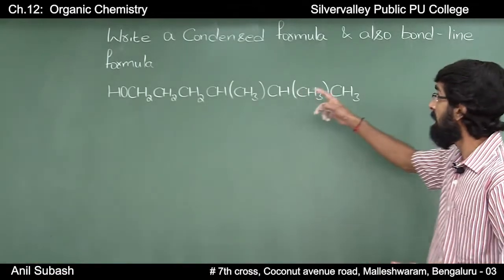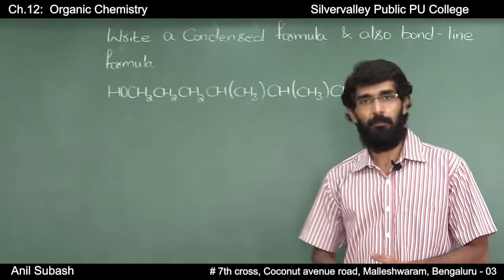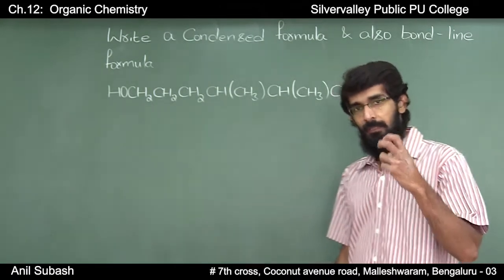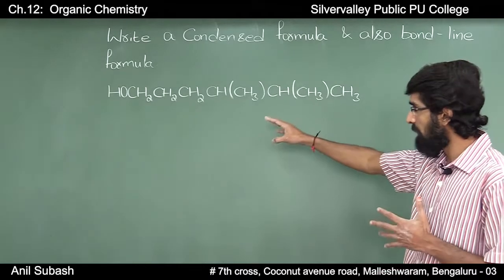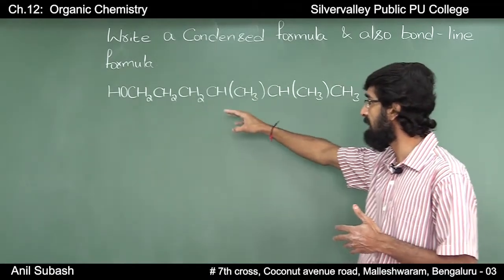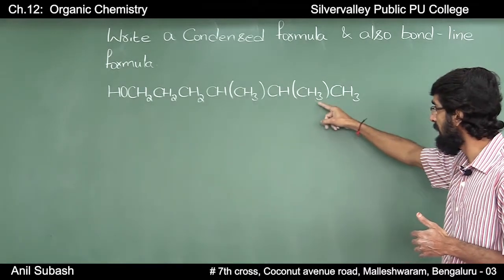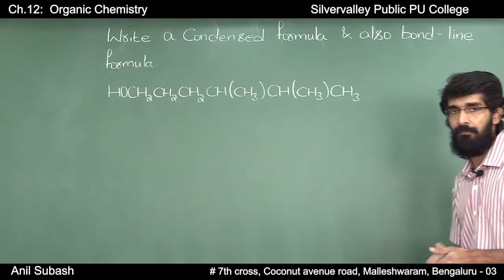Write a condensed formula and also a bond line formula for these compounds. Now the compound is given: OH, CH2, CH2, CH2, CH, CH3, CH, CH3, CH3.